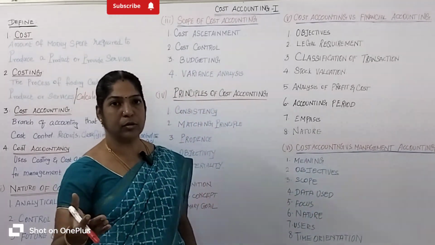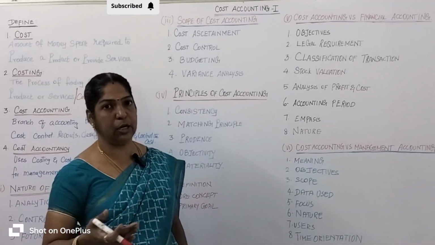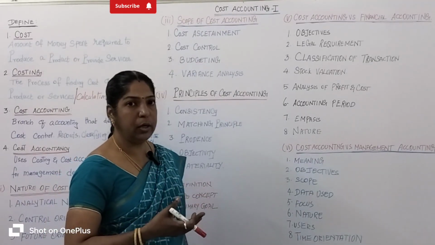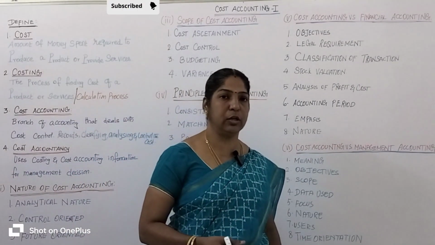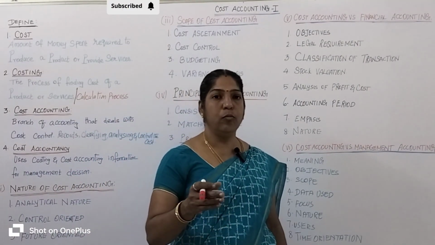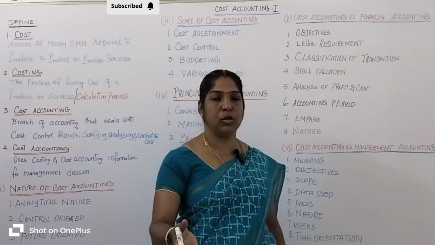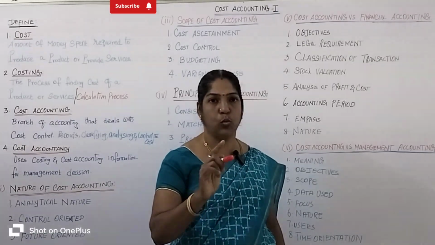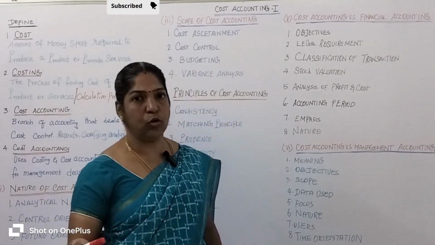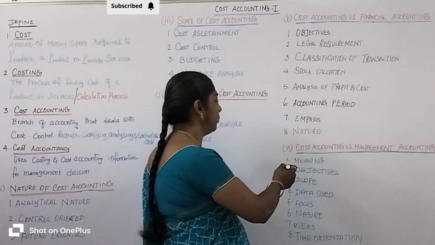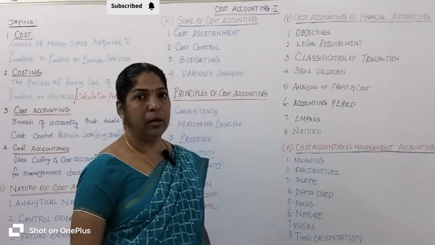I already gave so many examples. Take a furniture manufacturing company: to know how much production cost is spent to produce one chair, 2,000 rupees or 1,000 rupees. In this way cost accounts are prepared.